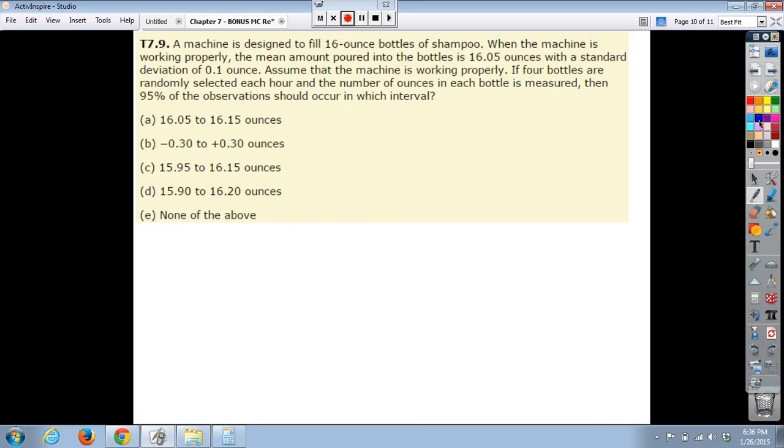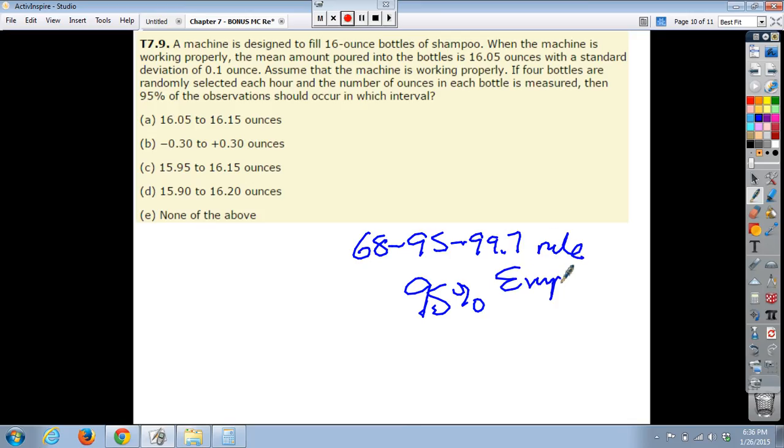Now, they're kind of wanting you to believe here, since they throw that 95% in here. And if you remember, once upon a time, we had this thing called the 68, 95, 99.7 rule, right? Which we also called the empirical rule. And the 95% was basically plus or minus 2 standard deviations above and below the mean. And so they're wanting us to think that we need to use a normal distribution.